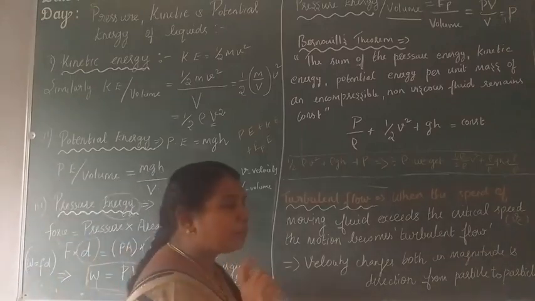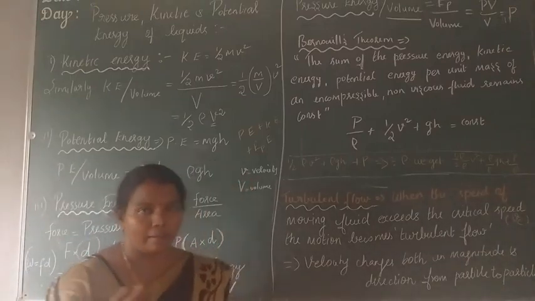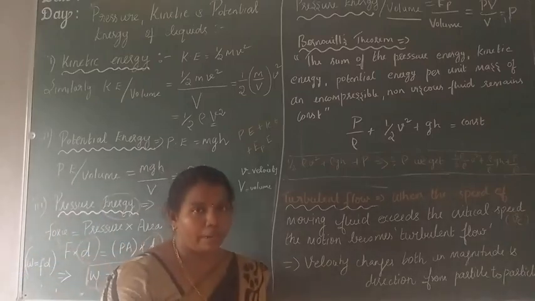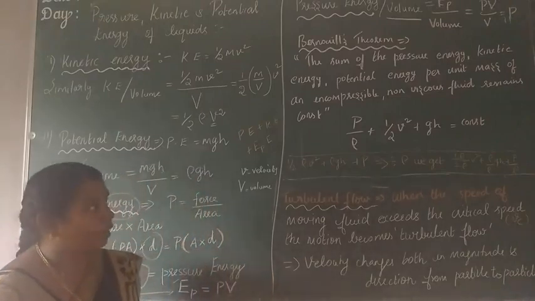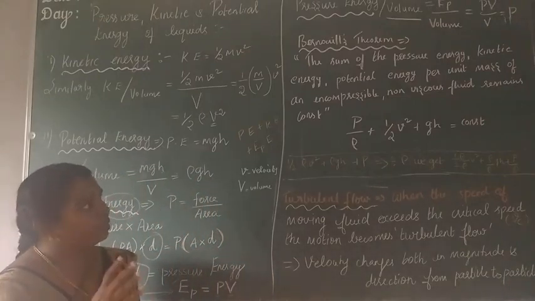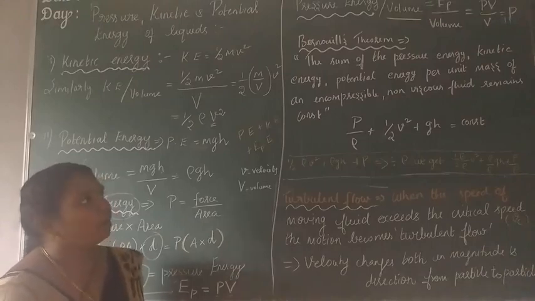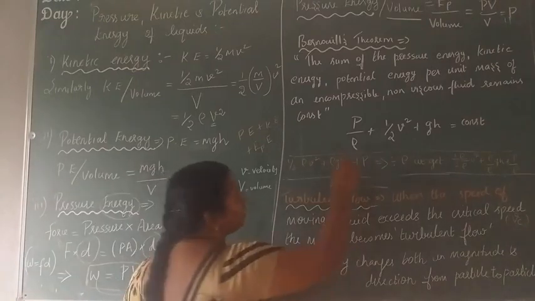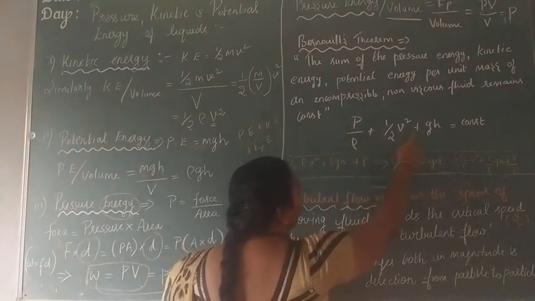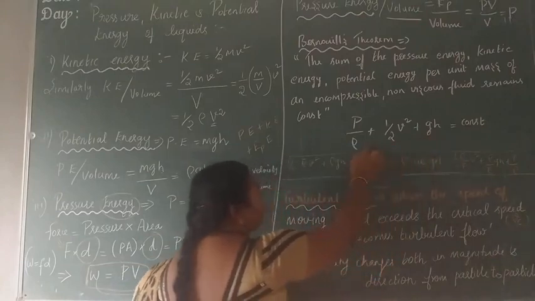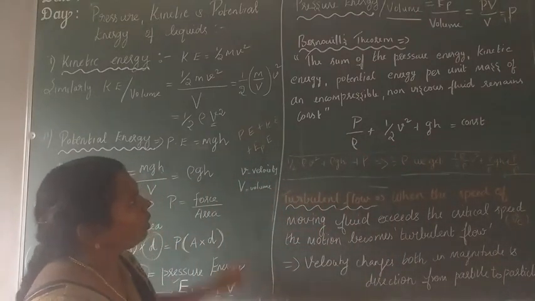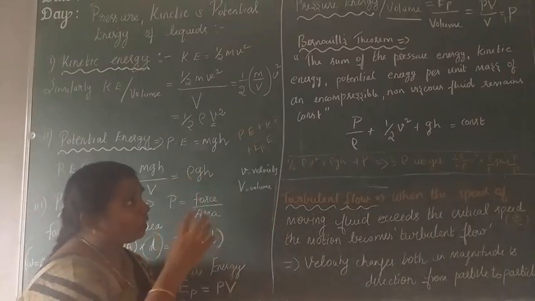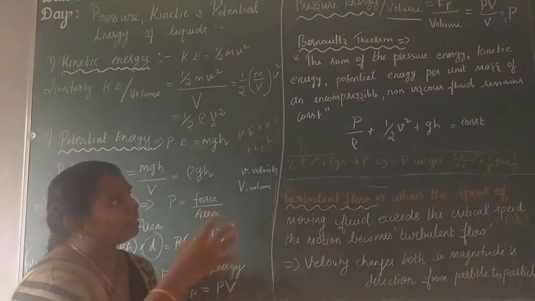You know the word incompressible will be used again and again in our topic. That means the volume is not reduced when you apply pressure. That is the meaning of incompressible, non-viscous fluid, for which the sum remains constant. So that formula is given as P by rho plus half V square plus G H, which is equal to constant. Because we know the pressure energy, kinetic energy, and potential energy, if you put them in that manner, the sum should be a constant.